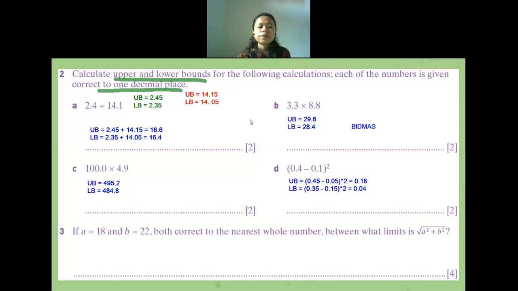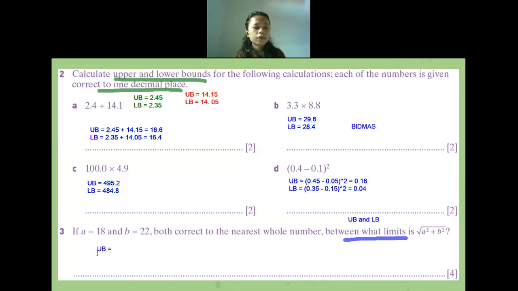Is there anyone having a question? If no one has a question, I'll continue to question 3. Is it okay if I continue to question 3? Okay. So now both of the numbers are already correct to the nearest whole number. Between what limits means we need to find the upper bound and lower bound, and later we write it as an inequality.